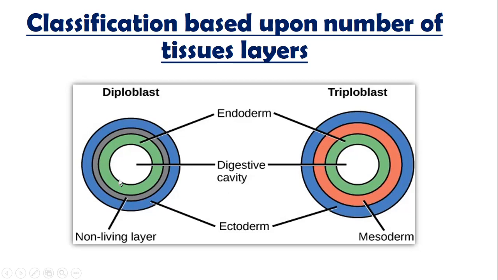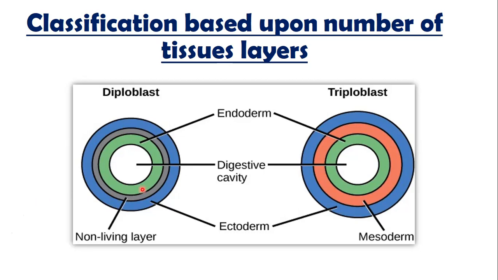This diploblastic organism has two layers of living cells. One is blue, which is ectoderm, and the green one is endoderm. The gray layer is basically not a layer. This is a connecting region between ecto and endo, and that connecting region is dead, by the way. It is jelly-like, and that jelly-like material is called mesoglea. There is no third layer present in diploblastic organisms.